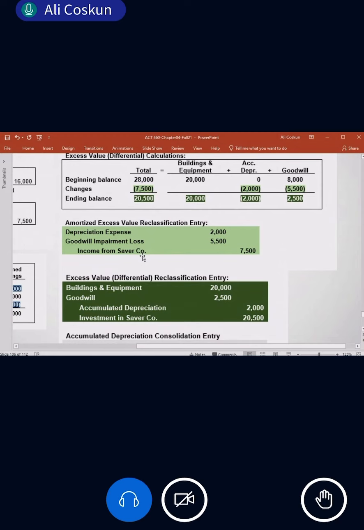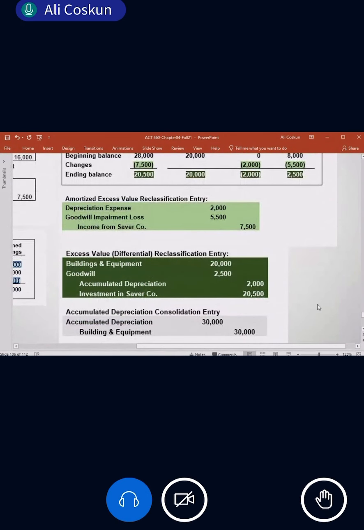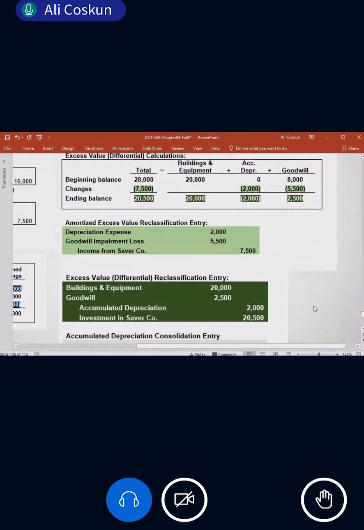For consolidation entry, we have the basic consolidation entry for common stock, retained earnings and others, the excess value reclassification entry, the amortized excess value or amortization entry, and finally we have one more entry. What is that? Accumulated depreciation entry. Also, one thing else we learned in the previous one. Do you remember? There was a fifth one, number 5. What was it?